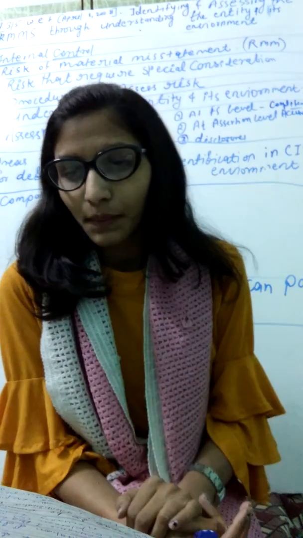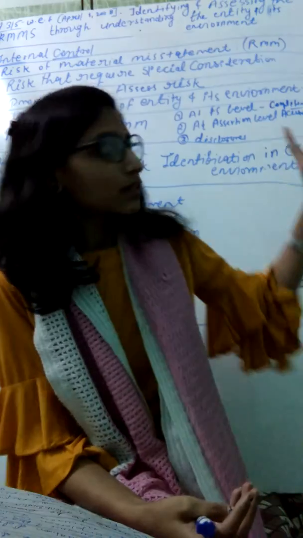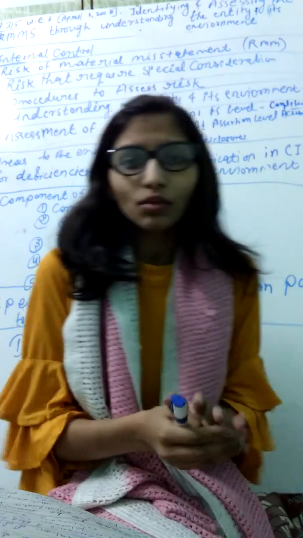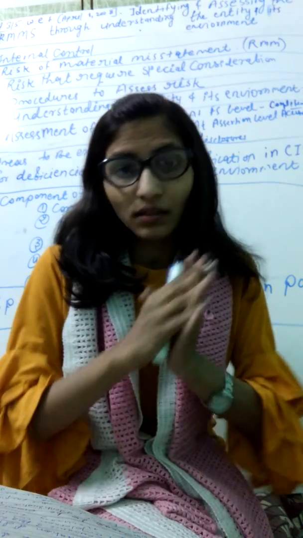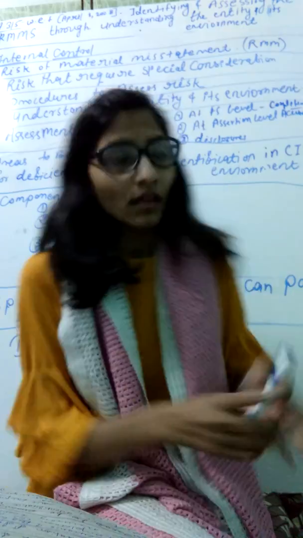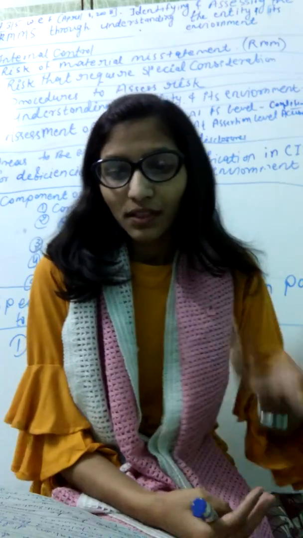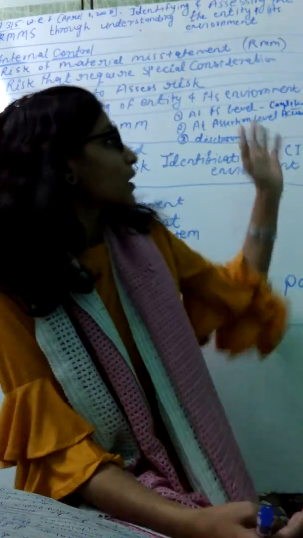So we check here the existence of the transactions. But at disclosure you can check everything: existence, occurrence, completeness is checked at every level, rights and obligations, accuracy and valuation you can check here.